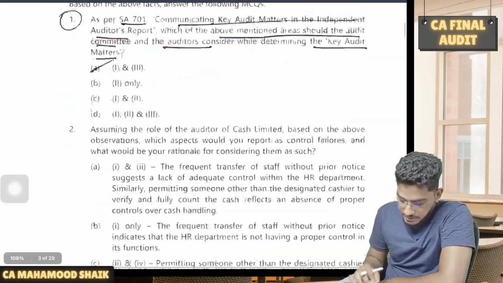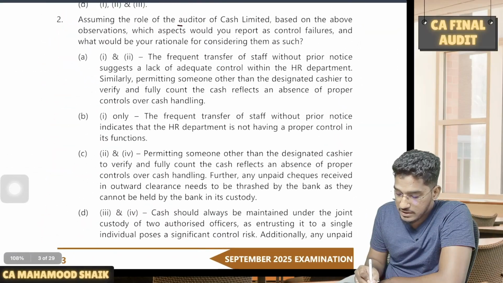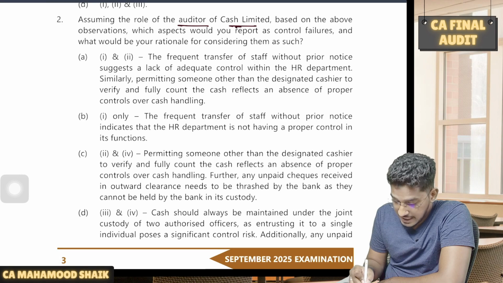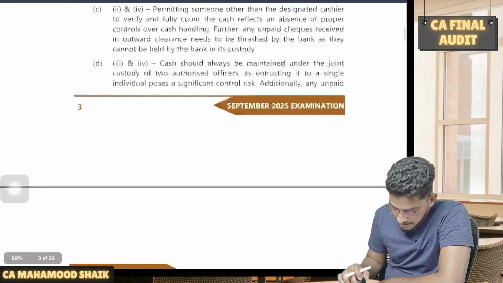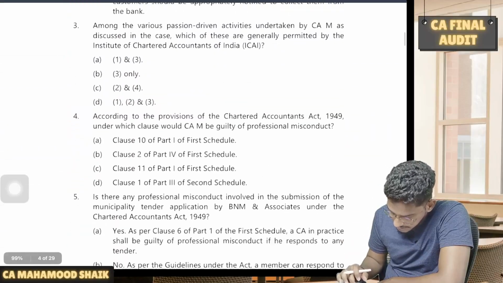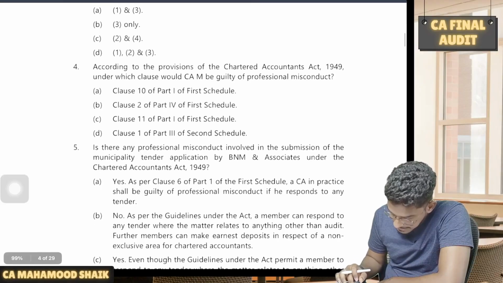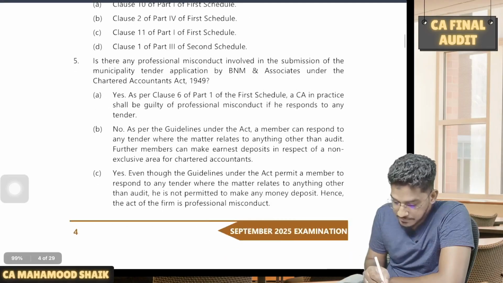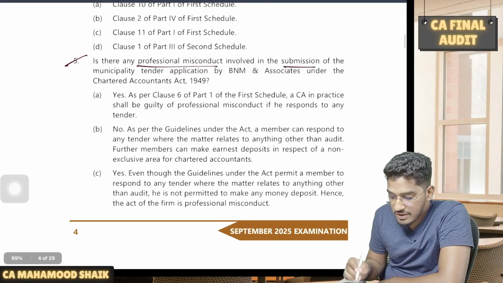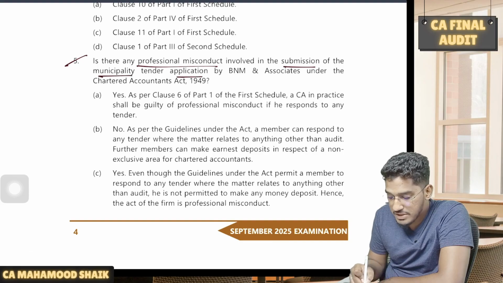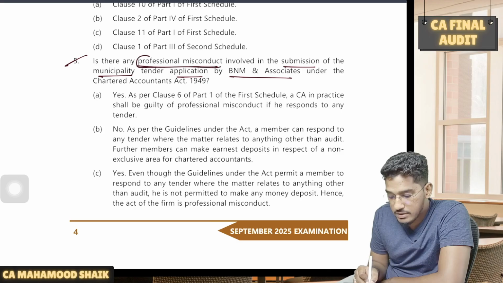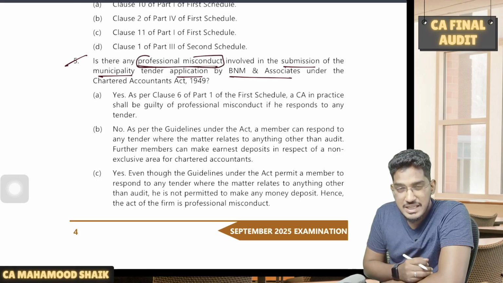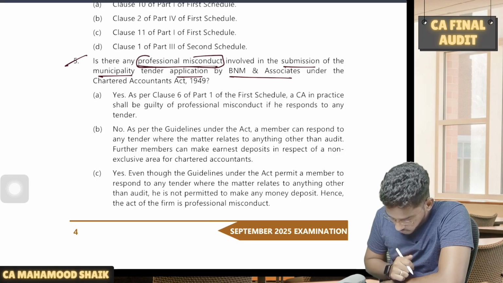So now if you have a look at the question, assuming the role of the auditor of Cash Limited, based on the above observations, no, this is not the question. This is relating to another fact. A tender related question will be there. Yeah, this one. Is there any professional misconduct involved in the submission of the municipality tender application by B&M and Associates under the Chartered Accountants Act? So by responding to that tender, to that digitization of records, is there any professional misconduct? The answer is no here.